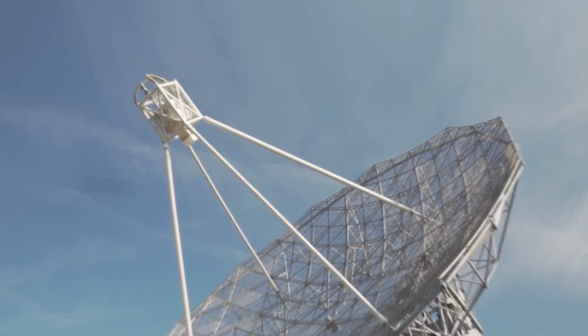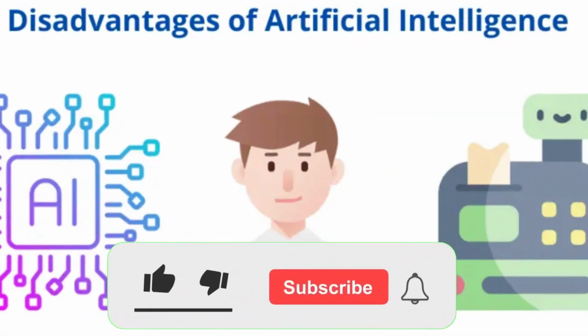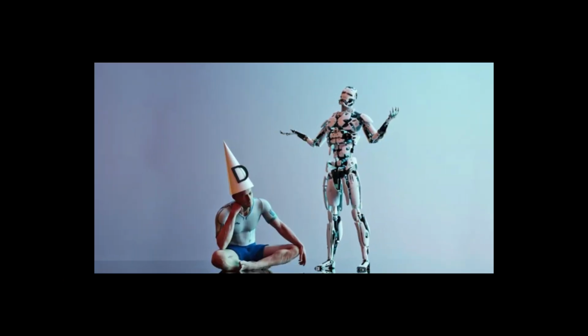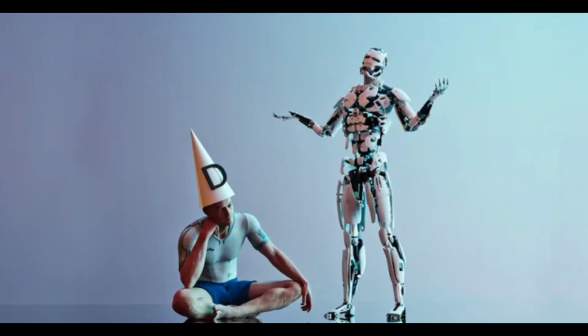across various industries. What is the disadvantage of AI for human beings? While AI offers numerous benefits, there are also some potential disadvantages and challenges associated with its use for human beings, including: 1. Job displacement. One of the biggest concerns surrounding AI is the potential for automation to replace human workers in various industries, leading to job loss and economic disruption.